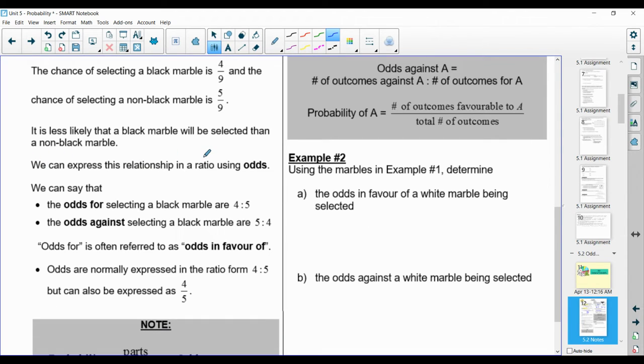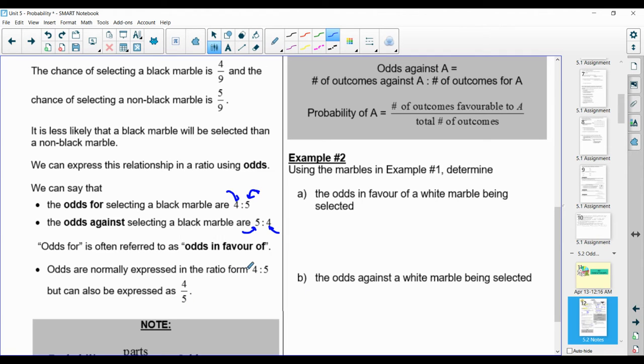So when we do odds, we say that the odds of selecting a black marble are 4 to 5, or we say it as the odds in favor of selecting a black marble is 4 to 5, because there's 4 ways to select a black marble, and 5 ways to not select a black marble. We can also express this as the odds against. So the odds against selecting a black marble are 5 to 4. So 5 times of not selecting a black marble to 4 times of selecting a black marble.